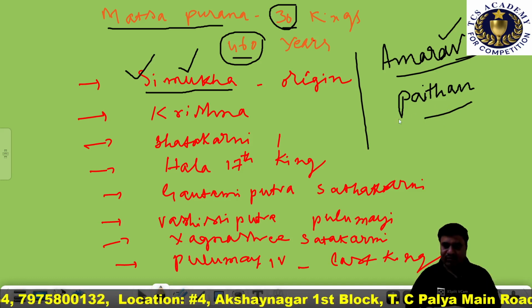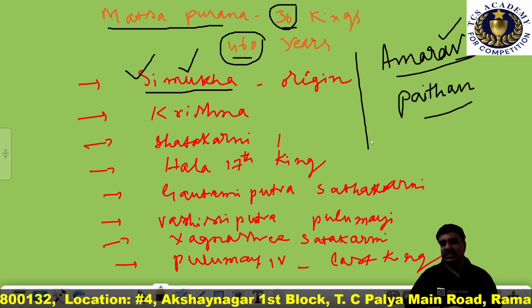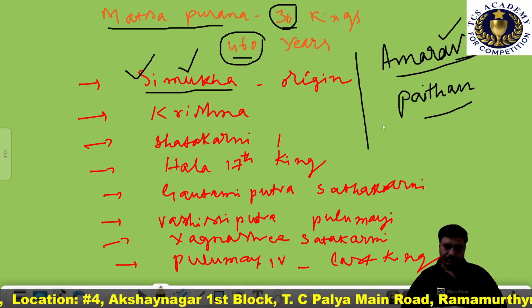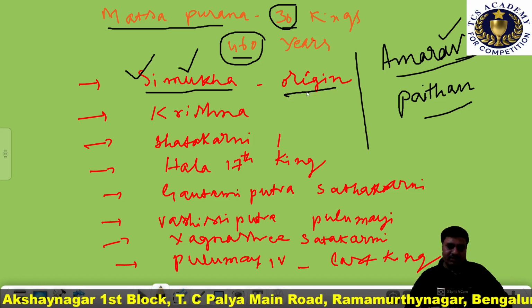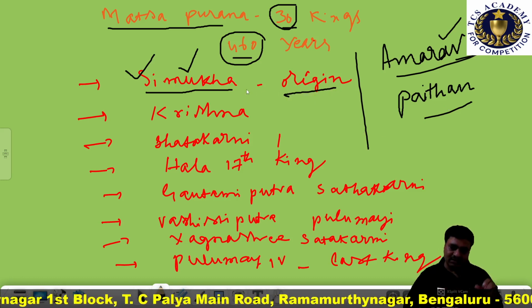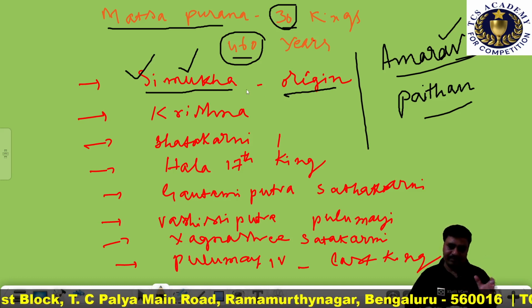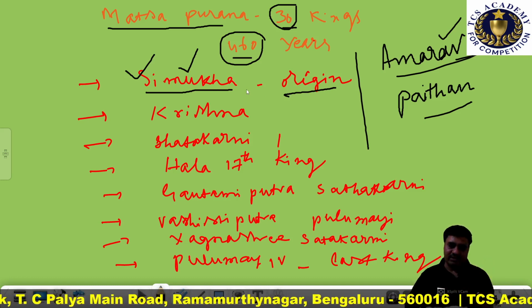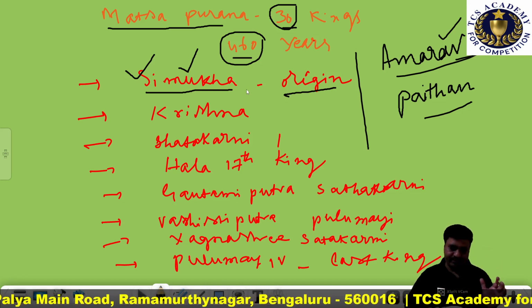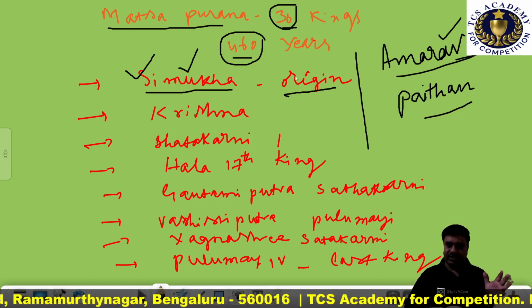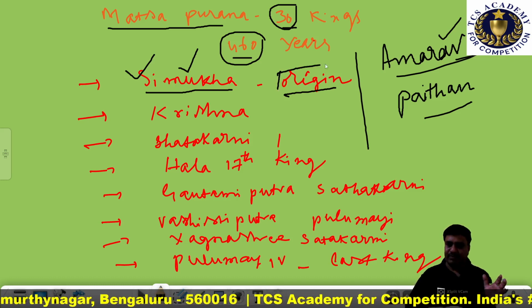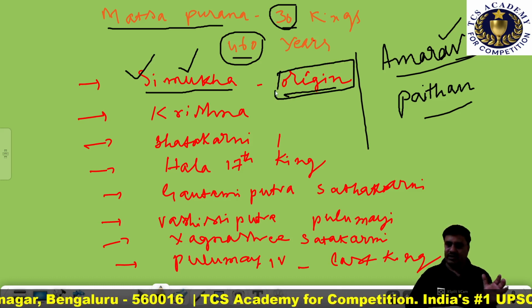Now let's understand the origin of Simukha. Possibly Andhra is the tribal name, Satavahana the dynastic name, and Satkarni the surname. This is a very important concept we need to remember.